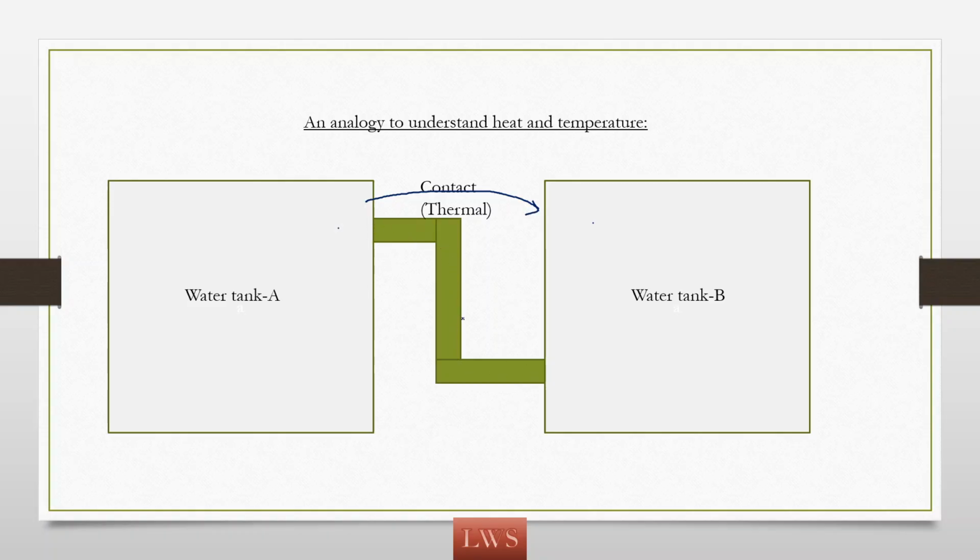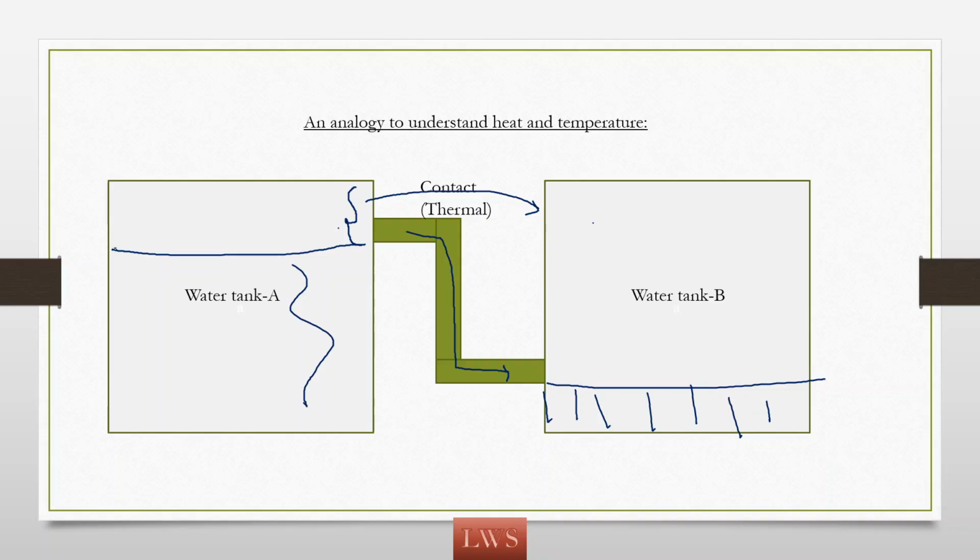So here I am connecting one pipe like this so that water from A can travel to tank B. If we connect like this, only this much level of water will be transferred to tank B, and this much is left in A.